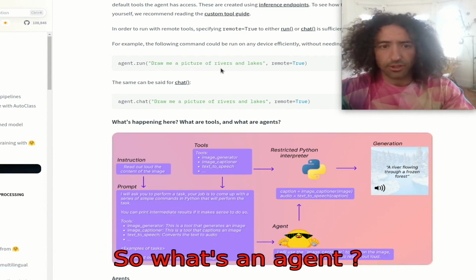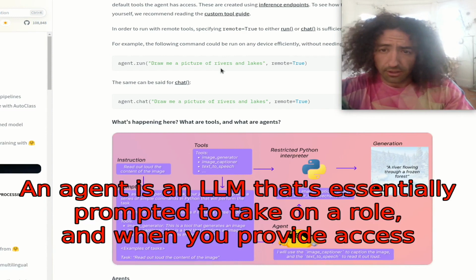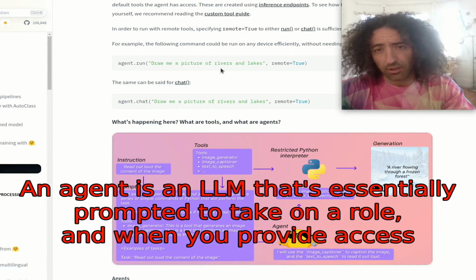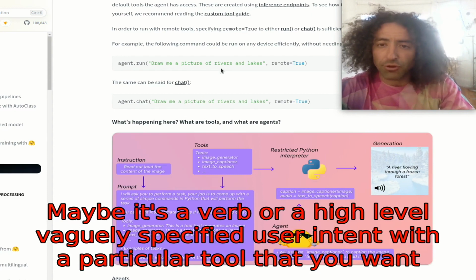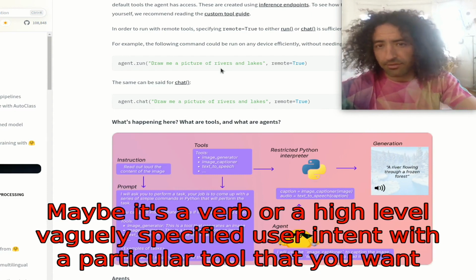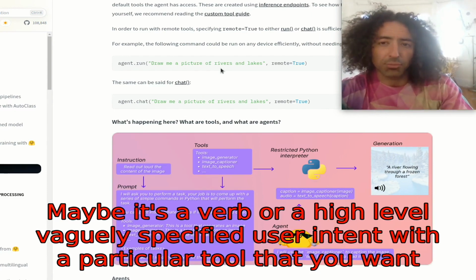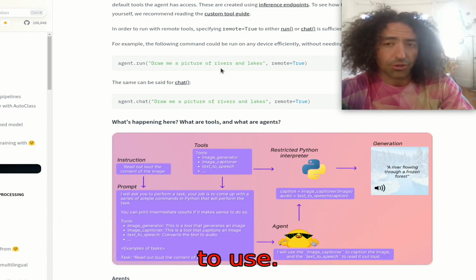So what's an agent? An agent is an LLM that's essentially prompted to take on a role, and it turns out you can build more narrowly defined specialized tools so that you can associate an action, maybe it's a verb or a high level vaguely specified user intent, with a particular tool that you want to use.